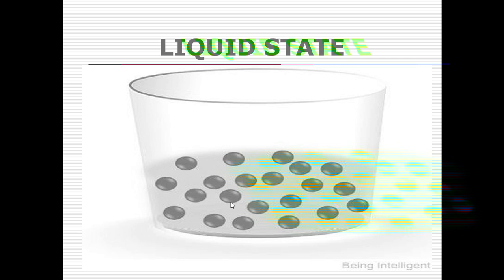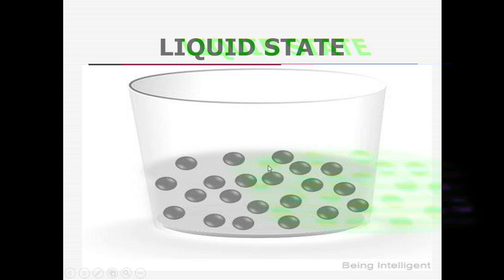Some examples of liquid like water, milk, juice, petrol, diesel, oil. These are what, some examples of liquid state matter. Understood about liquid state? So, liquid state is a state in which particles are less tightly packed.